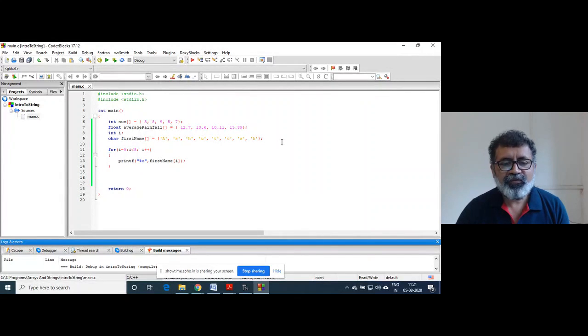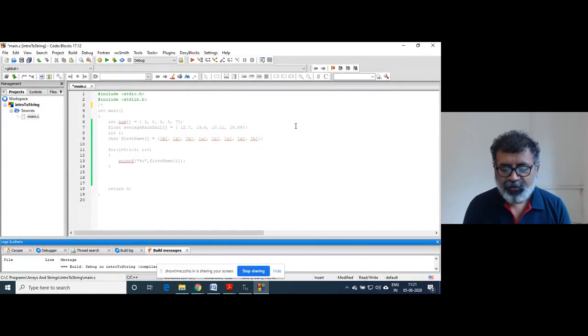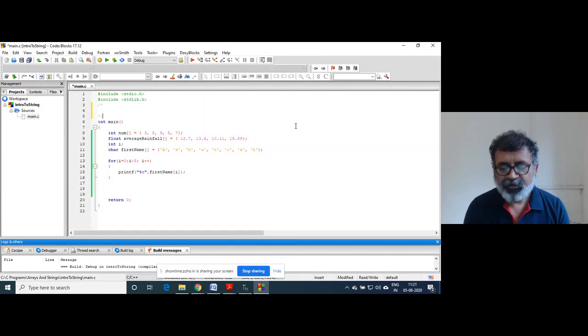So the definition, basically: a string in C is an array of characters but terminated by \0.